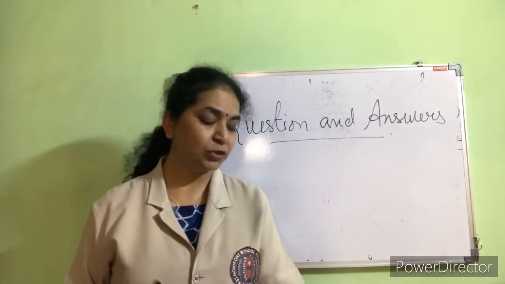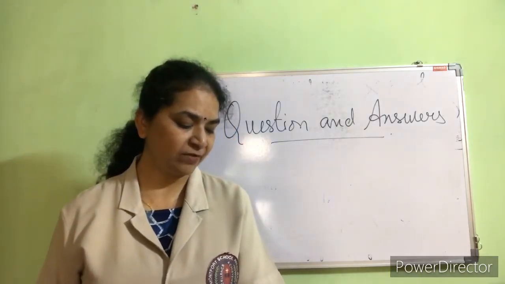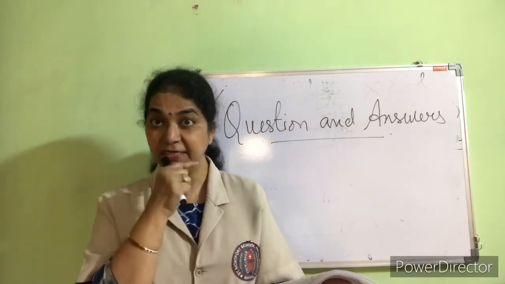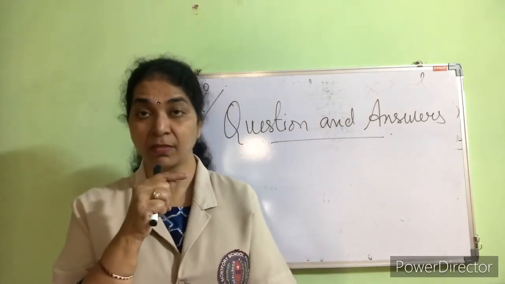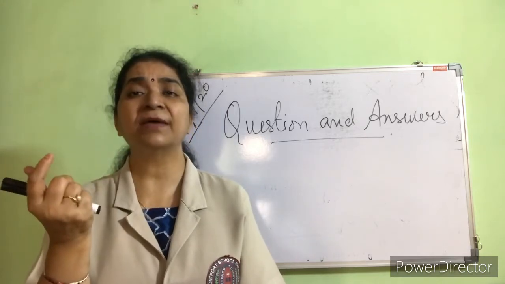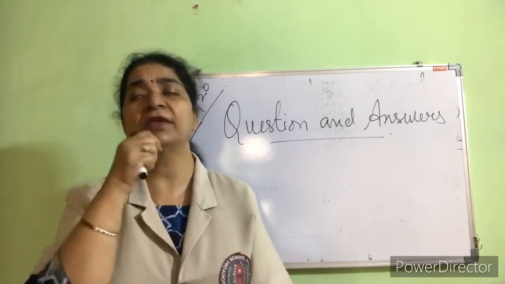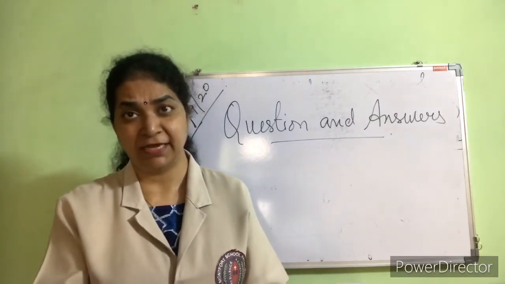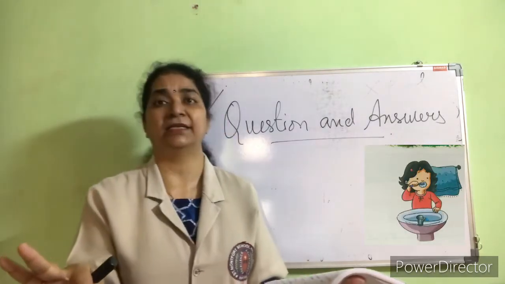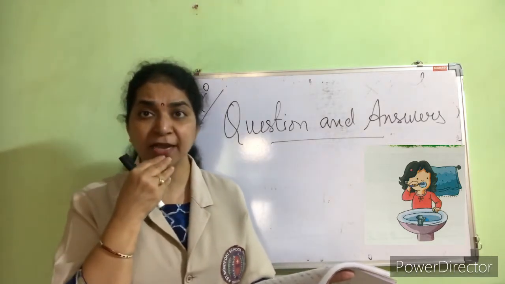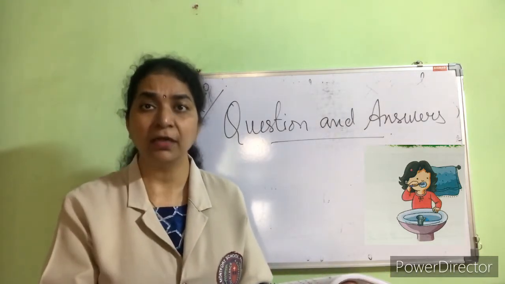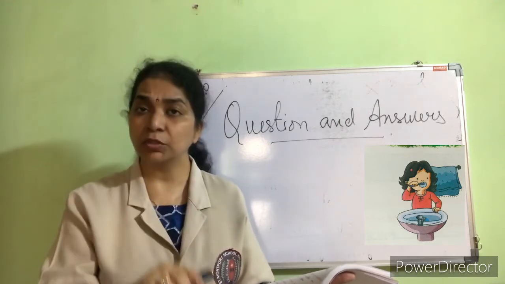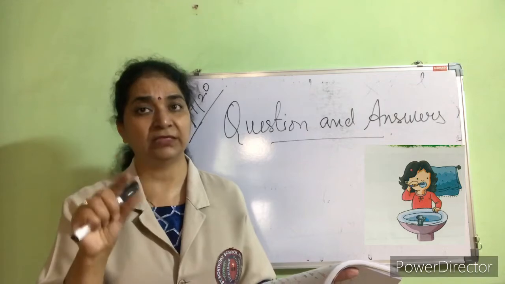Then write 2 ways in which we can save water in our homes. By closing the tap while brushing our teeth. What we do sometimes, we open the tap and we brush our teeth and the water is flowing and the water is wasting. We should not do that. When we are washing our mouth, open the water and then use that water. When you are brushing your teeth, close the tap and do not waste water.